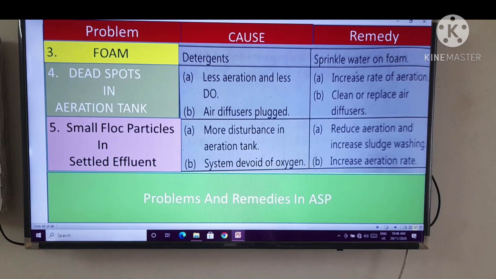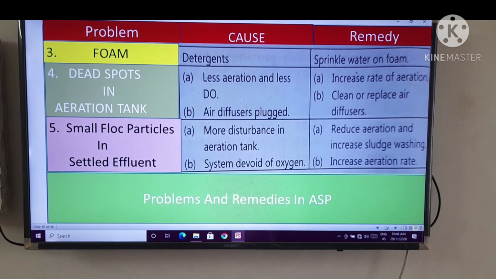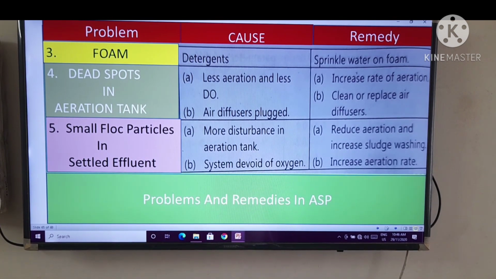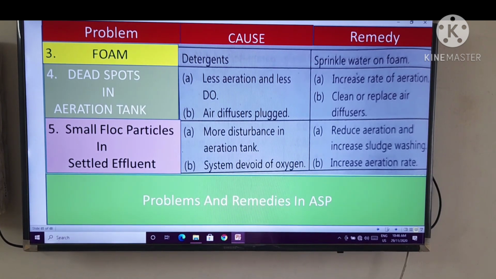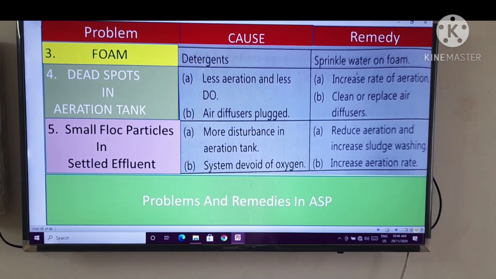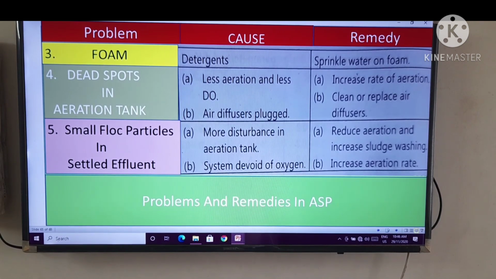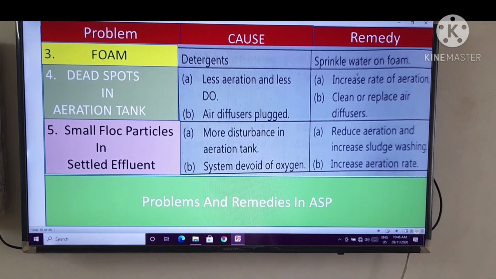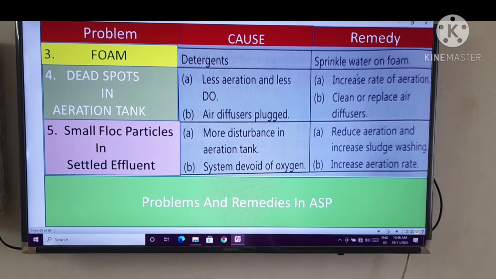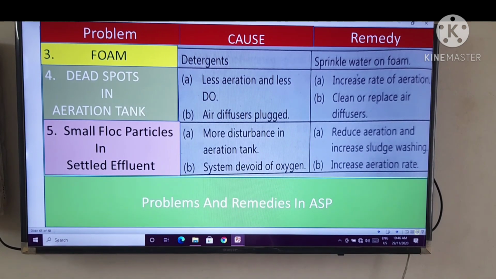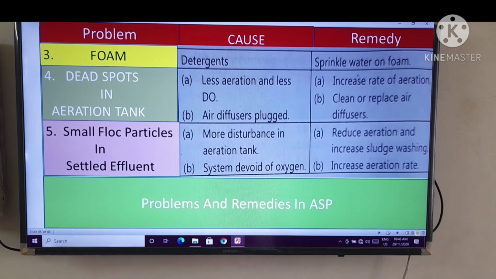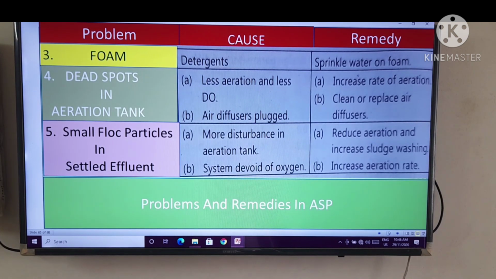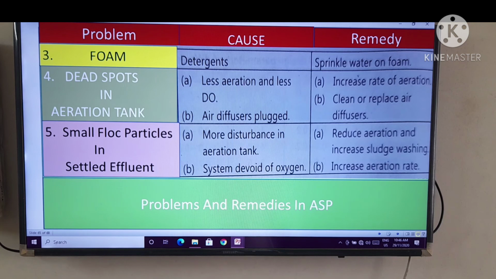Fourth, dead spots in aeration tank. It is caused due to less aeration and less DO, and second cause is air diffusers plugged. The remedies for that problem are increase the rate of aeration, and second, clean or replace air diffusers. Right?